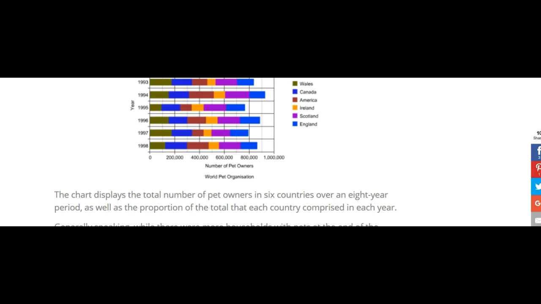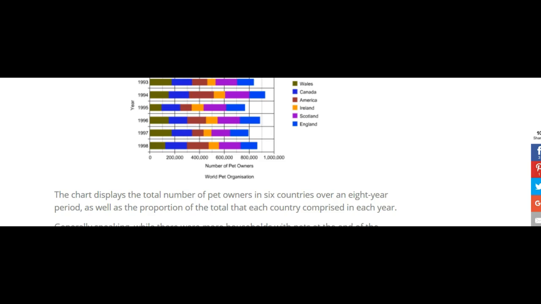Do you understand? So each year it was 6 countries. That's what you should be thinking about. However, when it's done like this, there's also a focus on the total number. So that's how this is different.